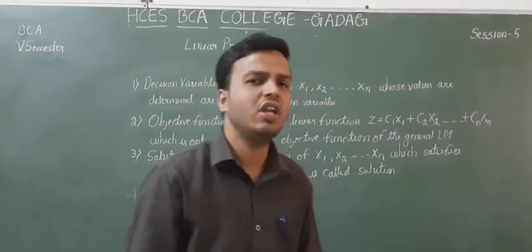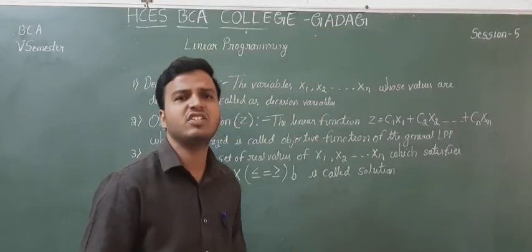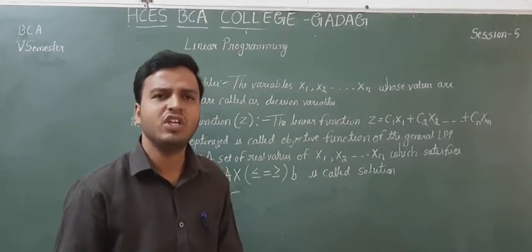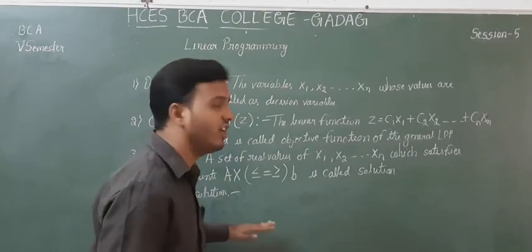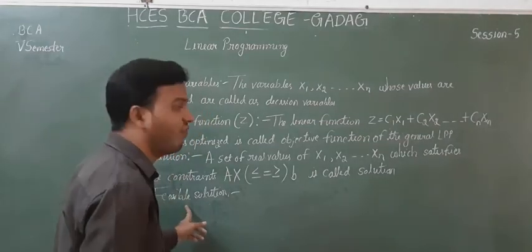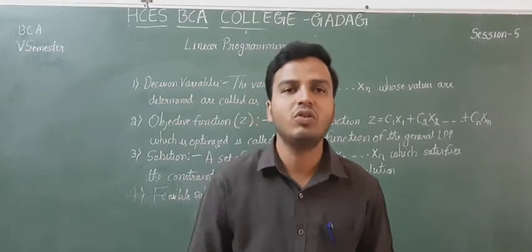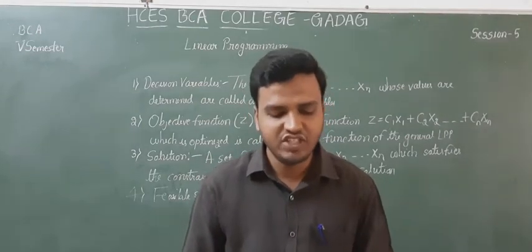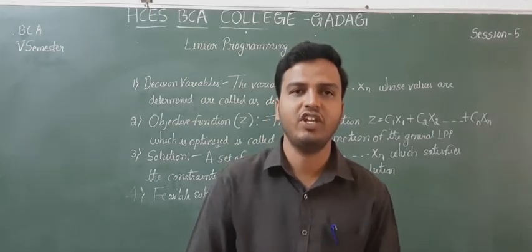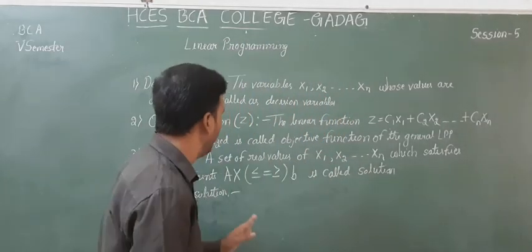Whatever decision variables we have taken, if they satisfy the condition of non-negativity, that solution is called a feasible solution. Once again, any solution to a general LPP which satisfies the non-negativity restrictions is called a feasible solution to the LPP.